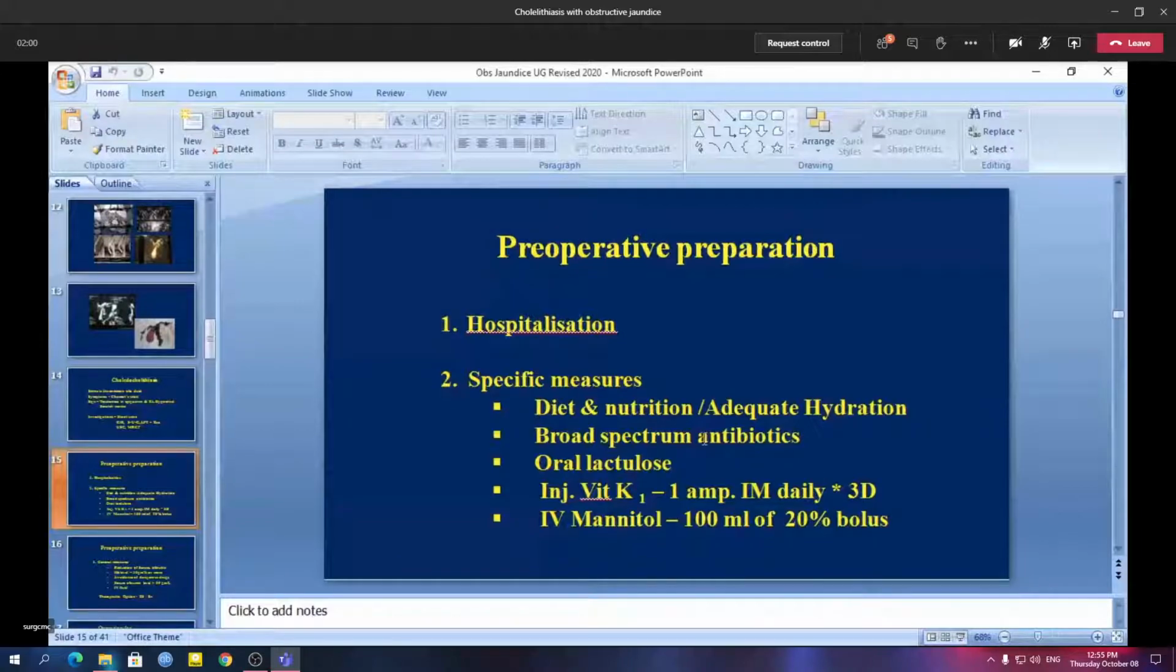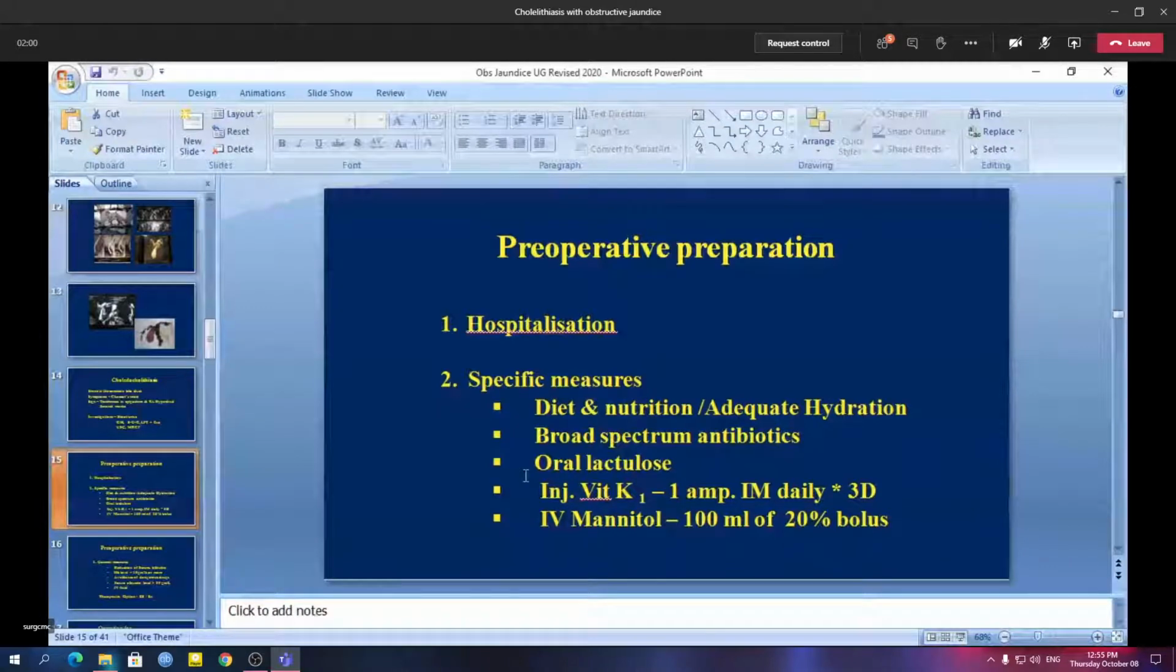Diet and nutrition, hydration, broad spectrum antibiotics, and vitamin K to improve any coagulation deficiency. IV mannitol is given. Nowadays there are doubts, some controversy regarding the use of IV mannitol. This is used mainly for flushing the kidney to prevent renal failure.